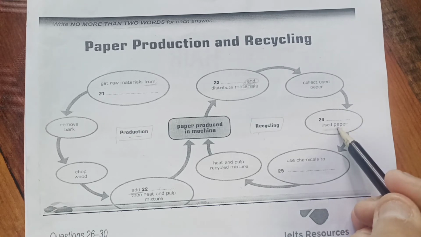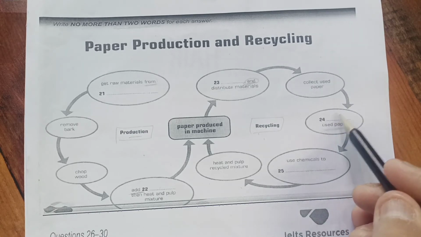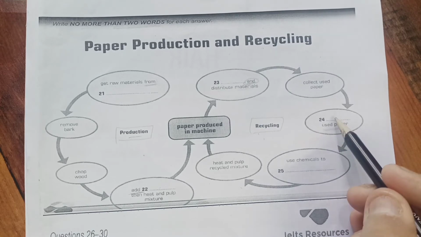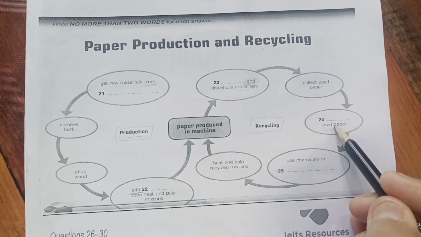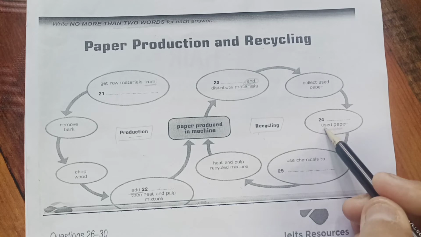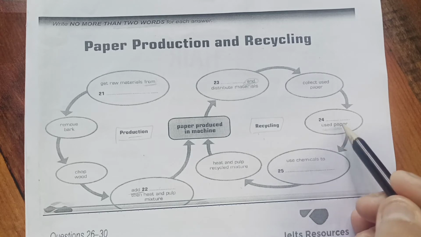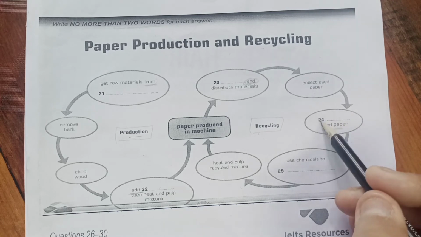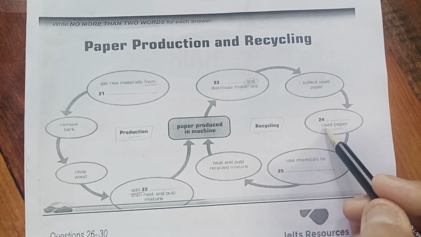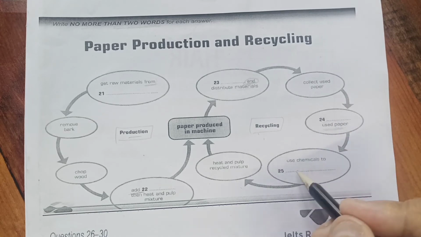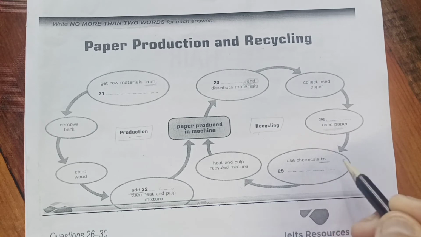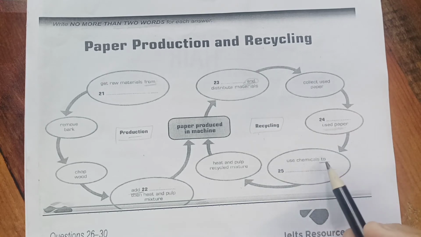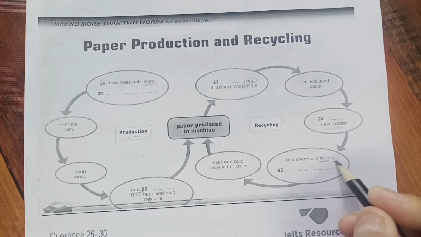Used paper. Here it can be an adjective also, because paper is a noun. We never get two nouns at a time, we cannot get two verbs, we cannot get two adjectives at a time. So our ears are listening to that particular word, how it is going to come. Next is use chemicals to. So what is to? To add on something. After to, generally there is the first form of verb.